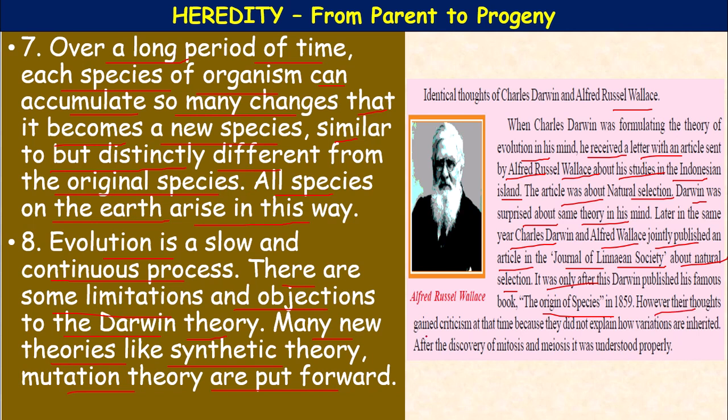However, their thoughts gained criticism at that time because they did not explain how variations are inherited. After the discovery of mitosis and meiosis, it was understood properly. He was Alfred Russel Wallace, with similar ideas to those of Darwin. Darwin lived from 1809 to 1882, Alfred Russel Wallace from 1823 to 1913. They published the paper Origin of Species by means of natural selection. This theory is based on these principles which we have studied.